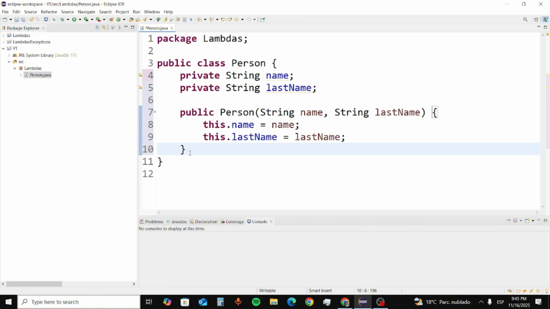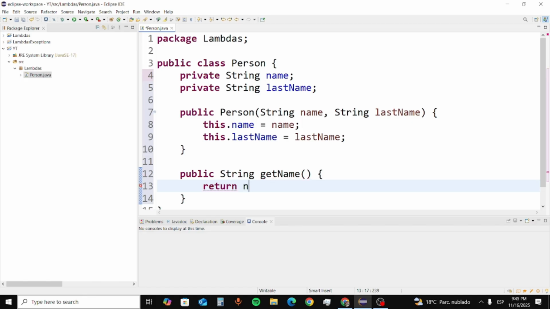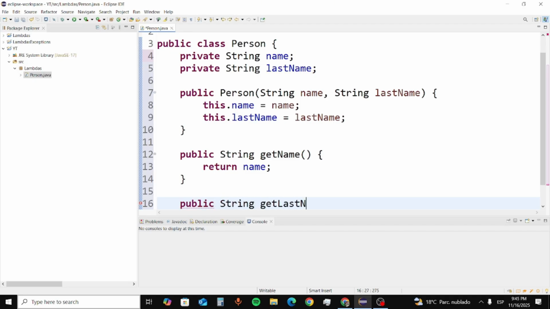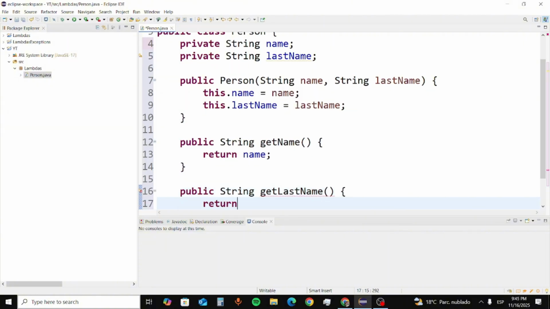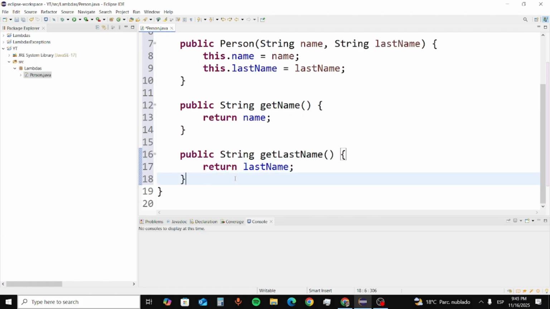And also I'm going to add the getters and setters. Public string getName, and I'm going to return the name of this function. Also I'm going to do the same thing for last name, string the data type, getLastName, like this, and curly braces, I'm going to return last name.